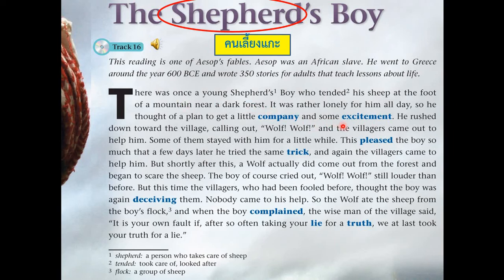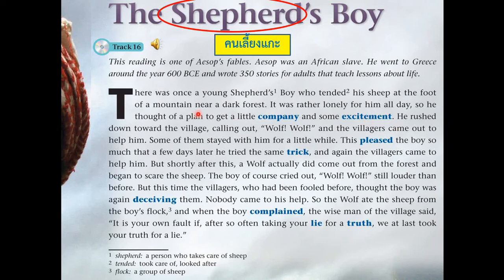Since the shepherd boy is lonely and bored, for him to be entertained, he got a plan to have a little company, to call someone to be with him and make him happy or give him excitement.